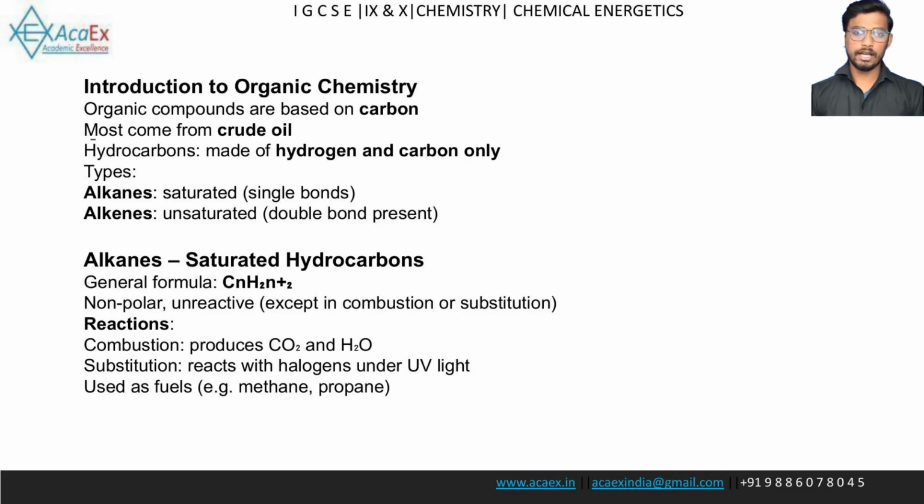Introduction to Organic Chemistry. Organic compounds are chemical compounds that are based on the element carbon. Most organic compounds are originally derived from crude oil. Hydrocarbons are organic compounds made of hydrogen and carbon atoms only. There are two main types: alkanes, which are saturated hydrocarbons, meaning they only contain single carbon-carbon bonds; alkenes, which are unsaturated hydrocarbons, meaning they contain at least one carbon-carbon double bond.